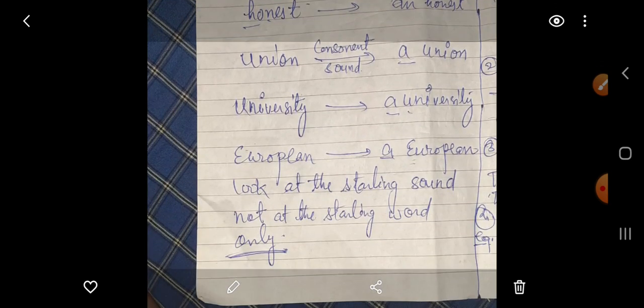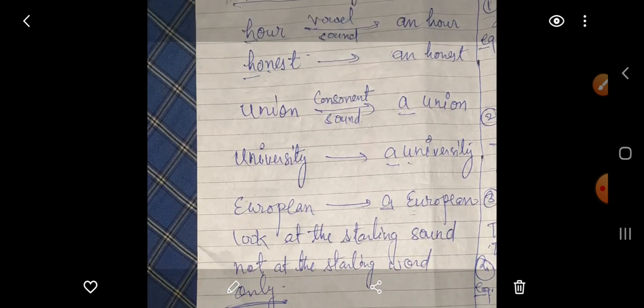And look at this: UNION. U is a vowel, you know, A, E, I, O, U. But in union, ya is a consonant sound. Ya is not the sound of a, e, i, o, u. Union, the ya sound is coming. That's why it is giving a consonant sound. Though the letter is a vowel, the sound is a consonant sound. So we must use a union.